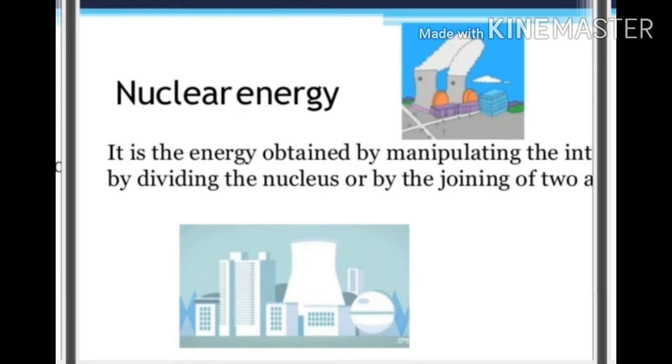Nuclear energy. Nuclear energy is the energy which we get from the nucleus of an atom. The nucleus of heavy elements like uranium and thorium contains high energy. On bombardment by neutrons, they produce a high amount of energy. Nuclear energy is used for making nuclear weapons like atom bombs and hydrogen bombs. Controlled nuclear energy can be used for constructive work like producing electricity in a nuclear power plant.